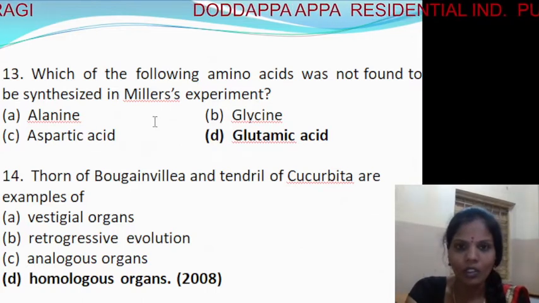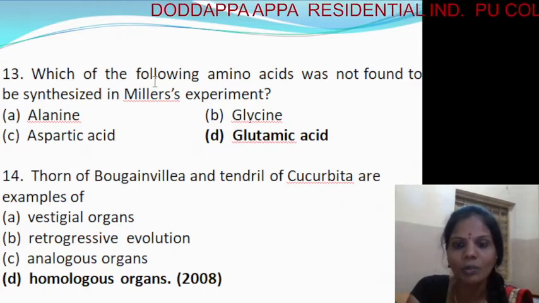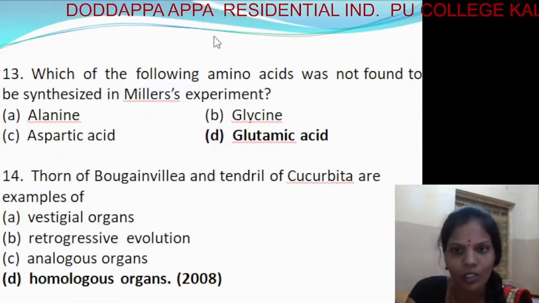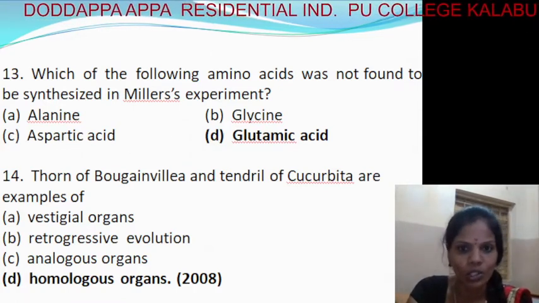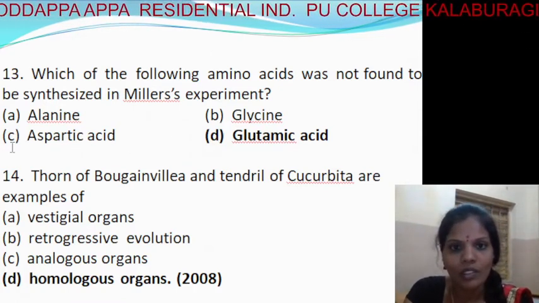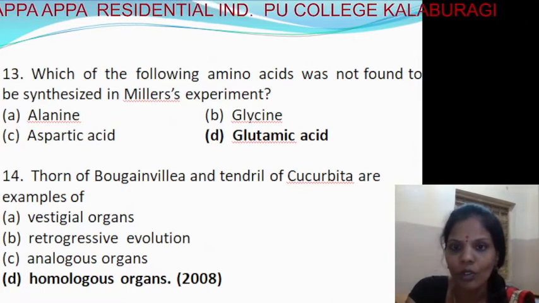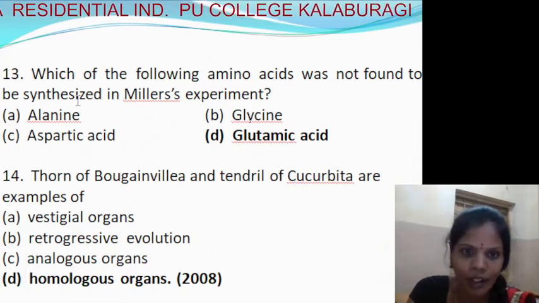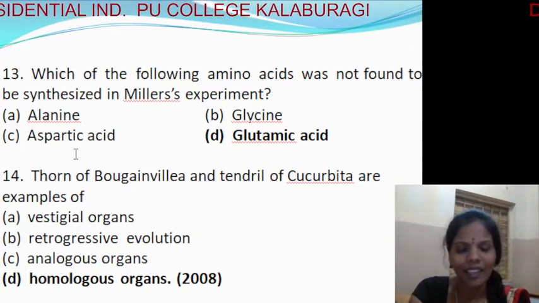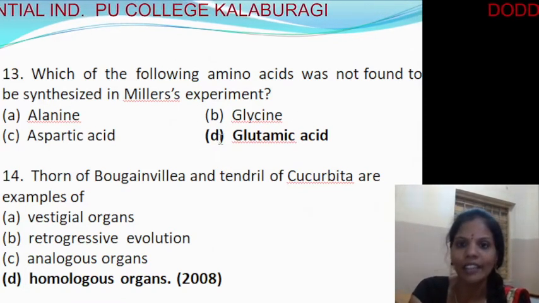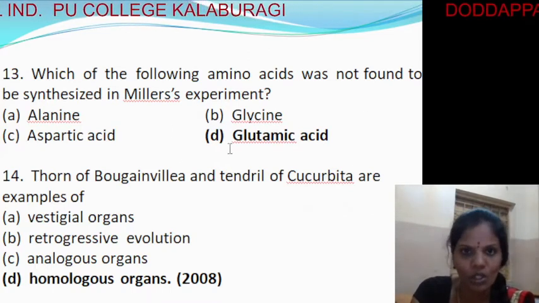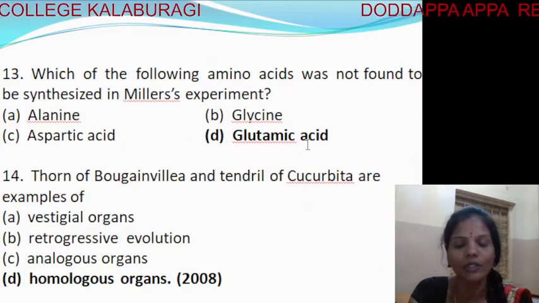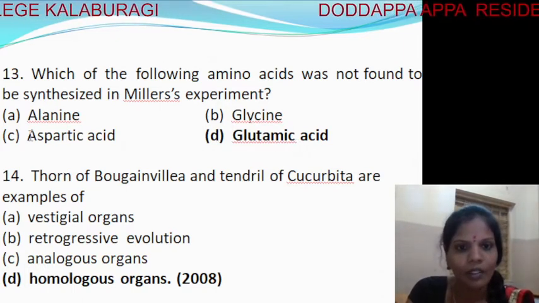It mainly includes a mixture of methane, ammonia and water in the ratio of 1:2:2. Alanine, aspartic acid and glycine were formed, except glutamic acid. It was not synthesized in Miller's experiment. Fine, it's the fourth option, glutamic acid.